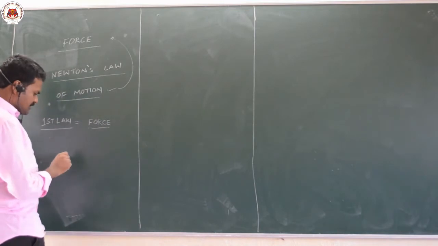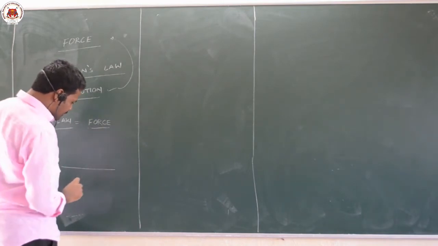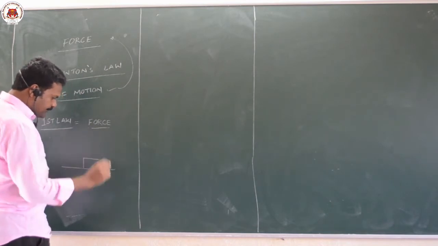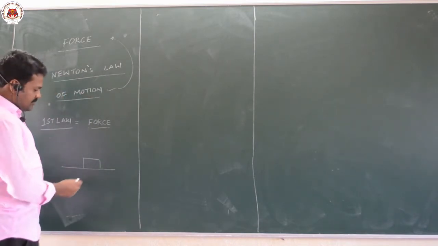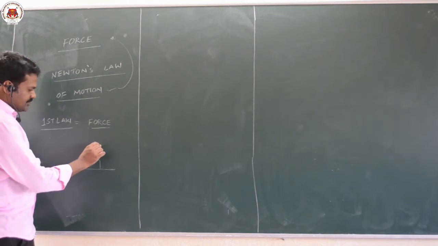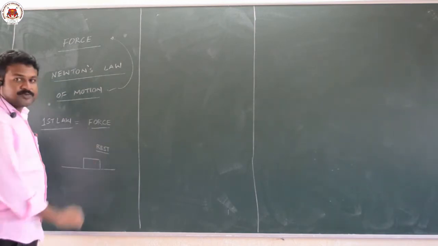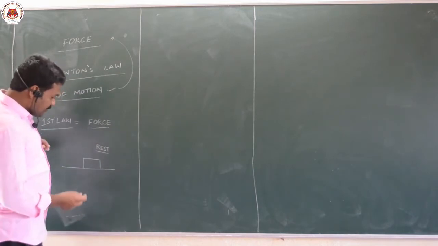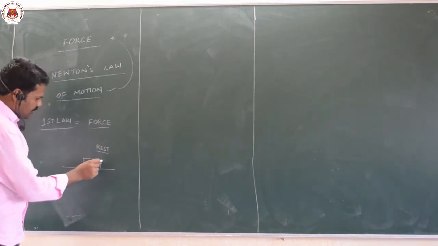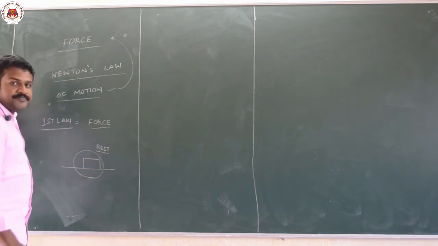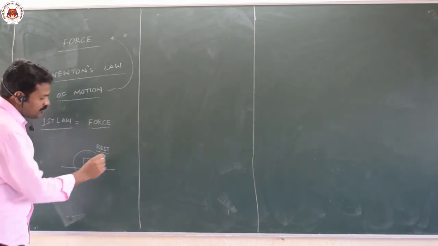So what first law says is, suppose there is a body which is resting. There is a body which is at rest, means it is not at all moving. The position of the body is not changing with respect to time. So in this case, this body which is at rest continues to be in state of rest or in uniform motion.